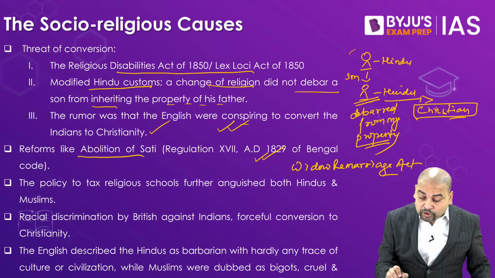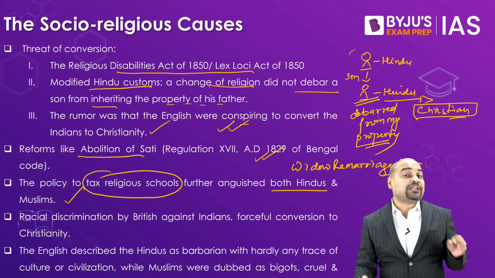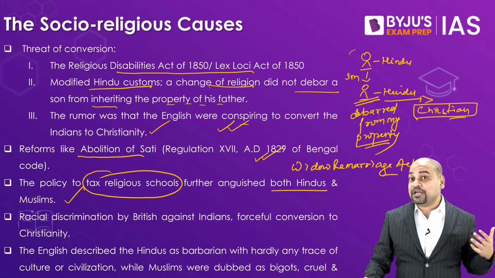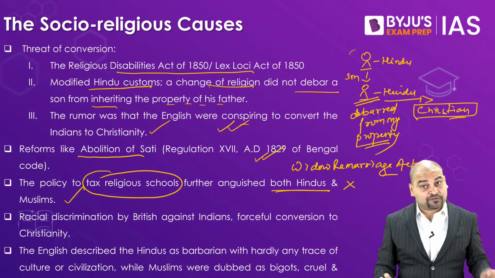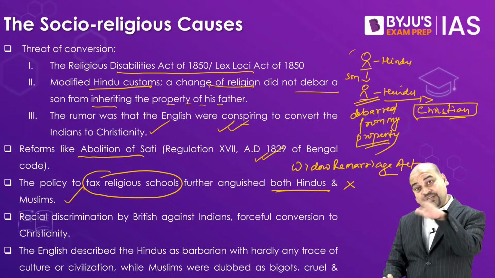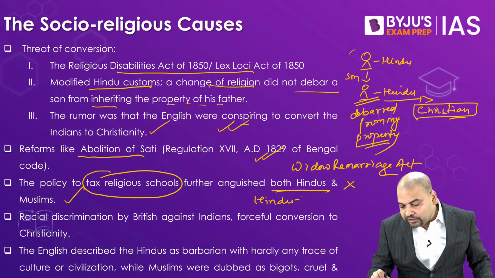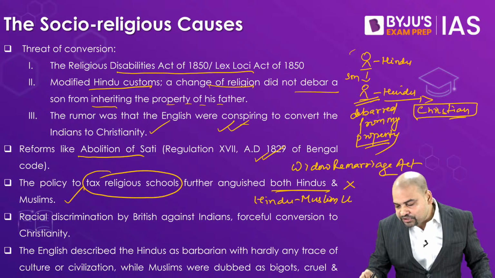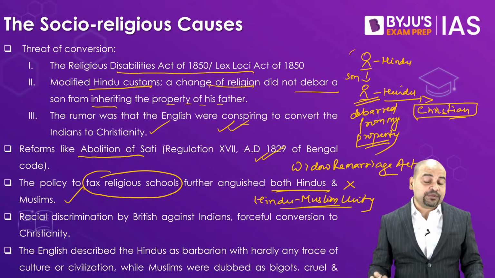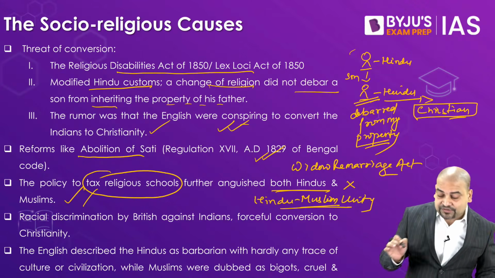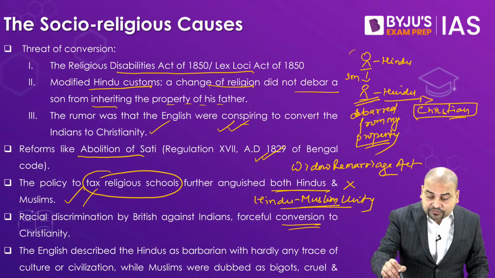Of course, both Hindus as well as Muslims were unhappy because there was a policy to tax their religious schools, which was being done for the first time. Again, both these religions were angry at this point. And one of the highlights which you will see when you are reading the whole chapter of the 1857 revolt is the Hindu-Muslim unity. You can see both these religions were getting affected at the hands of the Britishers. Apart from that, racial discrimination, and they were always trying to forcefully convert Indians to Christianity. This we have seen here also.